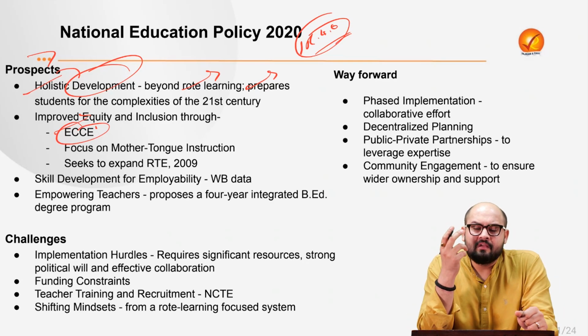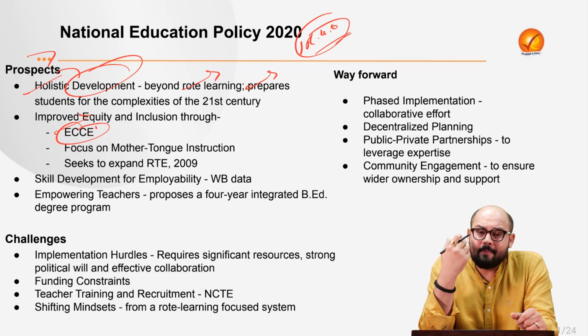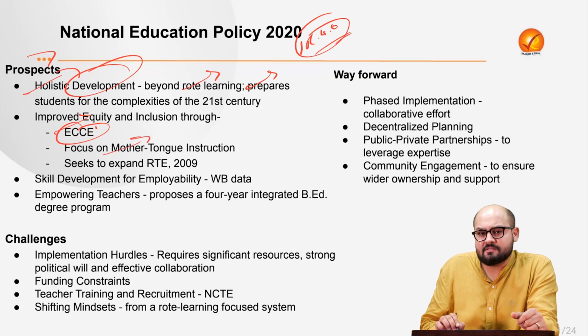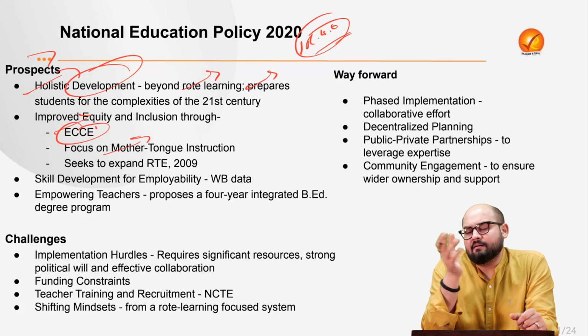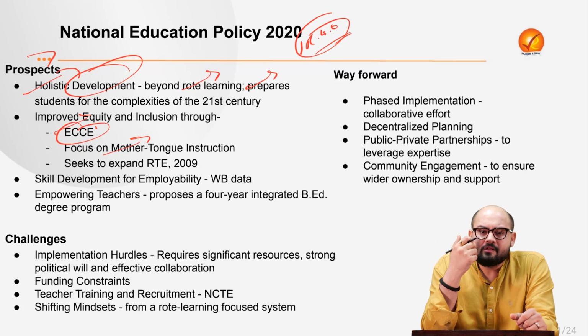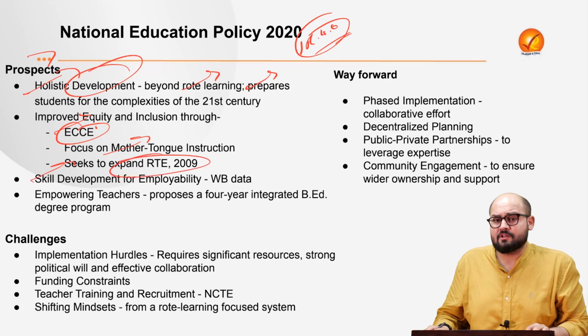Now, there has been research which points towards the fact that if we focus well upon early childhood care and education, there is better comprehension, better understanding. It develops into better cognitive development of the candidate itself. Next is the focus on mother tongue instruction. We already know that the majority of the children in India have diverse regional languages, right? So we need to provide the education in their own regional languages, so that they can have more comprehension ability. Then it seeks to expand the Right to Education of 2009.